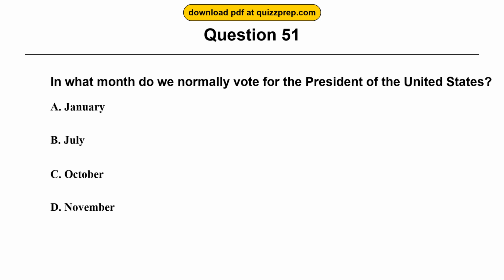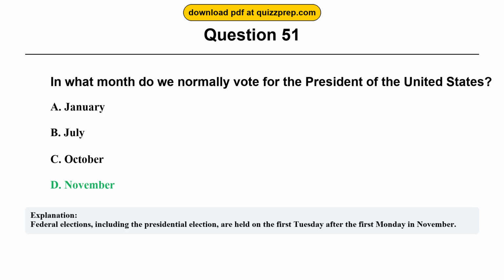Option B, July. Option C, October. Option D, November. The correct answer is option D, November. Federal elections, including the presidential election, are held on the first Tuesday after the first Monday in November.